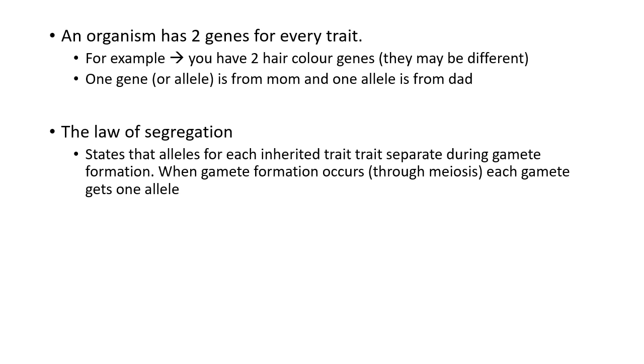Now, the law of segregation says that alleles, and let's remember that allele means a variation of a gene, so it states that genes, or alleles, for each inherited trait separate during gamete formation. And if we remember the word gamete from last time, a gamete means sperm or egg. And when gamete formation occurs through meiosis, each gamete gets 1 allele.